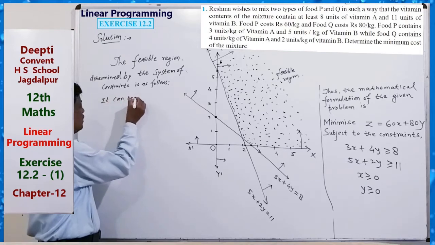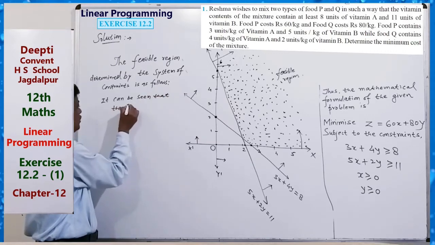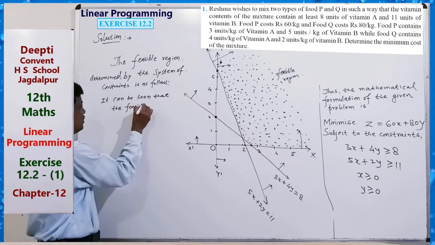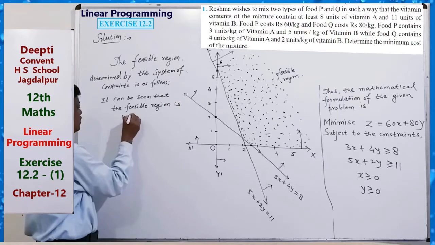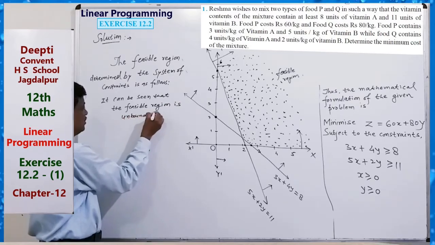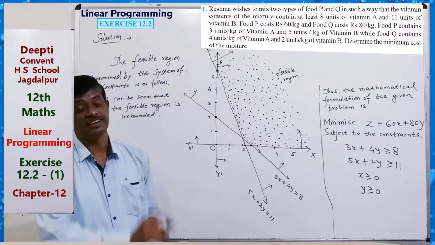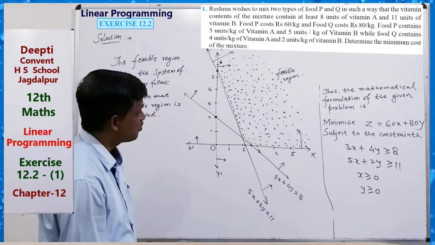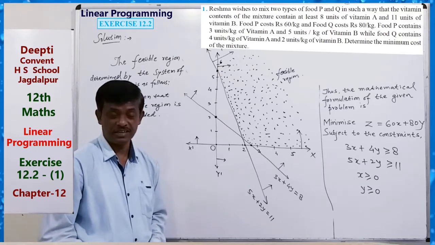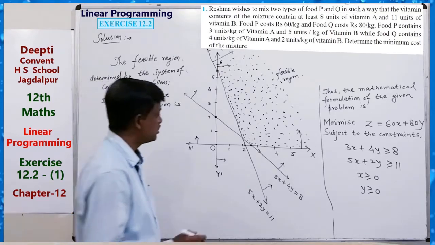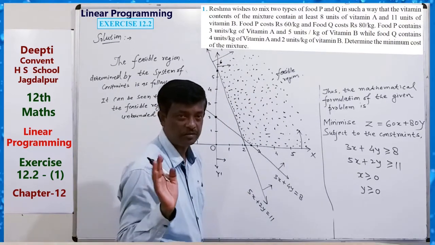It can be seen that the feasible region is unbounded. Unbounded region. Okay? For an unbounded region, there is another process for getting the maximum or minimum value. Here we have to minimize the cost, that is, the value of z. For that we use corner points. So we will require the corner points of this shaded part, the feasible region.